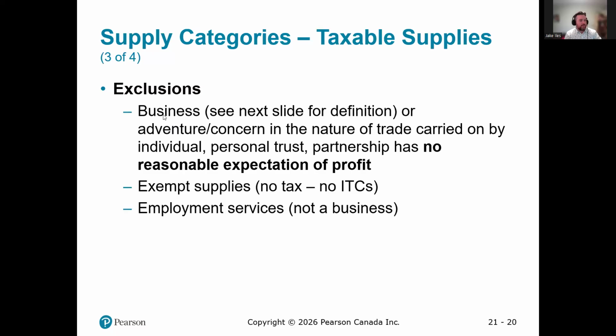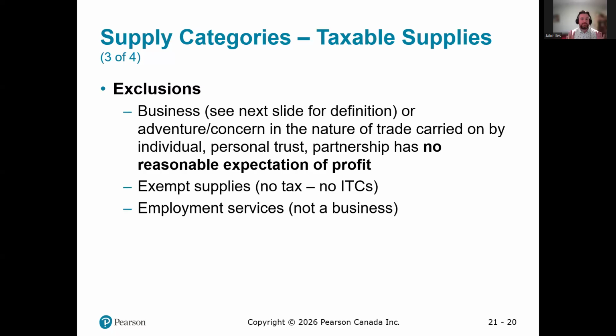Exclusions to this are businesses or adventures in trade carried on by an individual, personal trust, or partnership that has no reasonable expectation of profit, basically meaning it's not a source of income. So if I have no expectation of profit, then my activity is probably not considered a business. It's more considered a personal endeavor. I don't have to charge sales tax for something I'm doing personally if I'm not doing it for income.